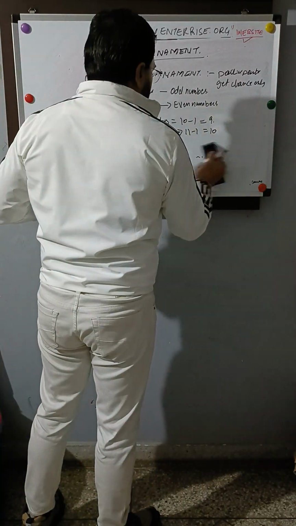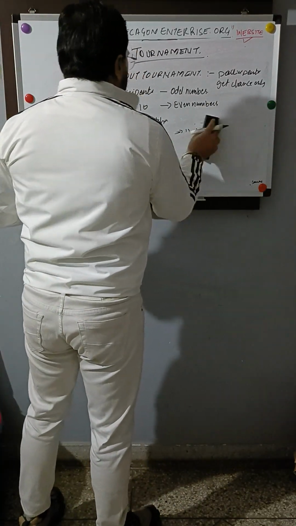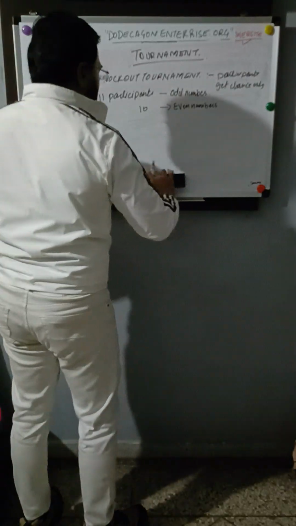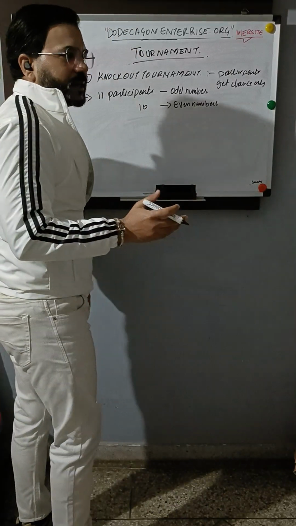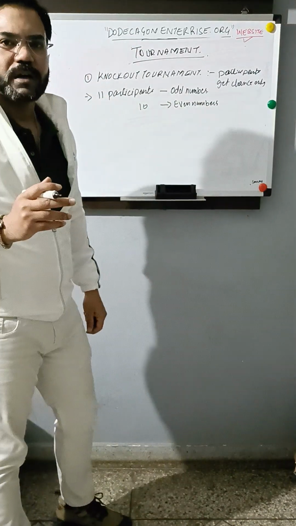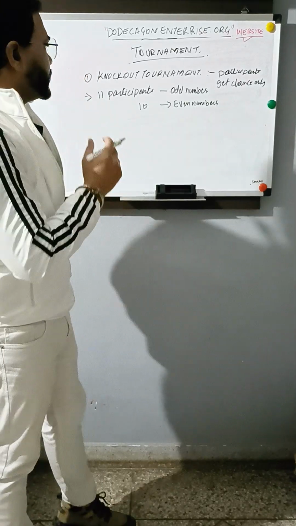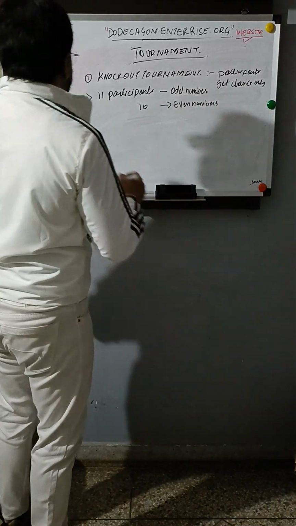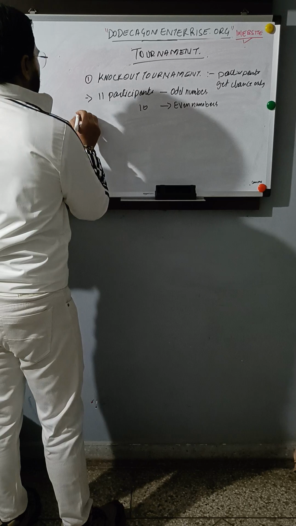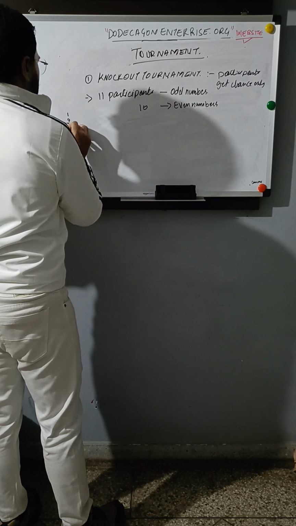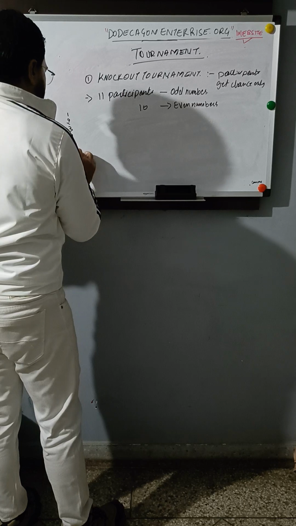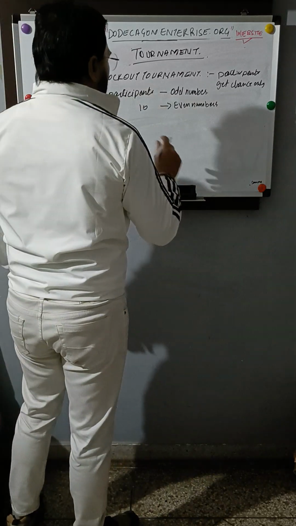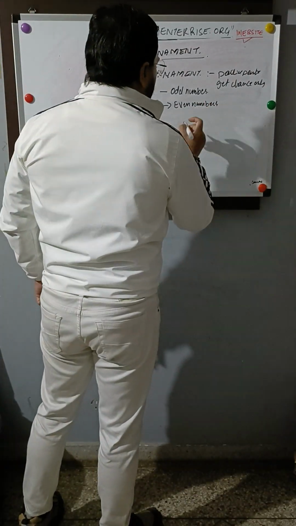Then I will show you how to draw a fixture for 11 teams. It's very important and essential. It is a 5 mark question which generally comes in the examination: to draw the fixture for an odd number of teams, because you need to feed the byes. So now coming to the fixtures, suppose we have teams 1, 2, 3, 4, 5, 6, 7, 8, 9, 10 and 11. So we have to form a complete picture.